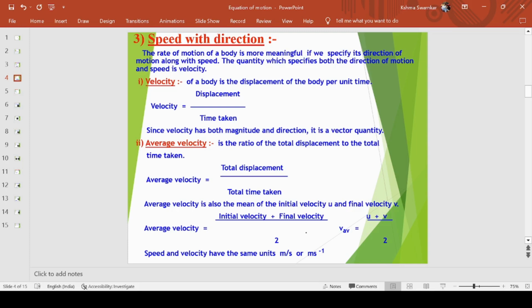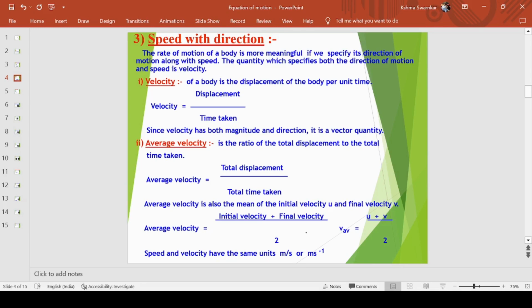Displacement is a vector quantity, so obviously we are taking displacement with time, and velocity also becomes a vector quantity. So velocity is the displacement of the body in a unit time. Its unit is the same as speed, that is meter per second or kilometer per hour.